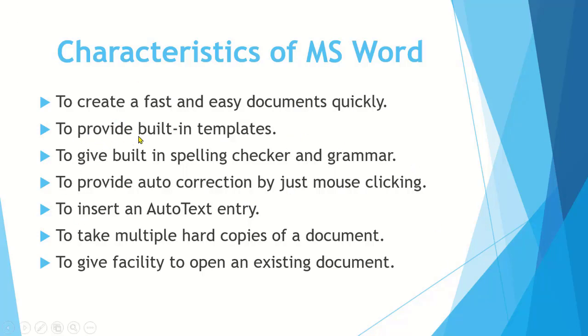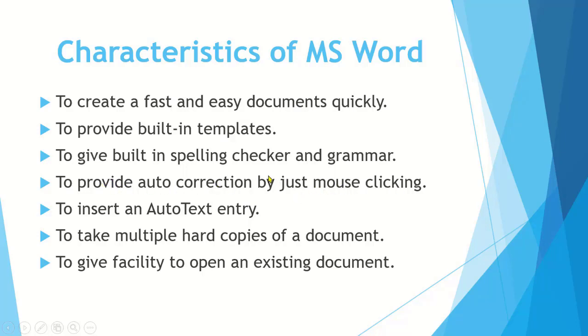It provides built-in templates for writing letters, applications, faxes and many other things. It gives built-in spelling checker and grammar. Yes, students, we can check spelling and grammatical mistakes in MS Word. It provides auto correction by just mouse clicking.